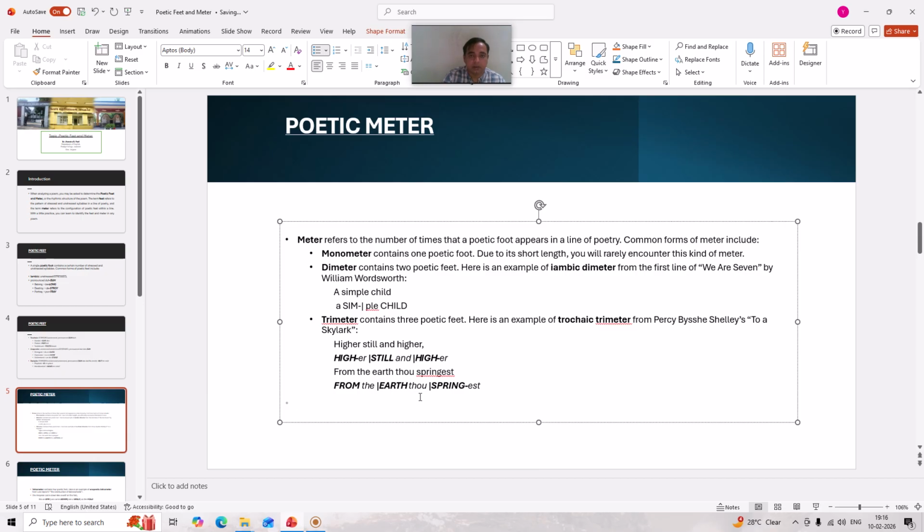When a particular foot is used three times, that is called trimeter. Here the trochaic foot is used three times recurrently, and its occurrence is counted; the occurrence is three times, and that is why it is called trimeter. As the trochaic foot is repeated three times, it becomes trochaic trimeter.